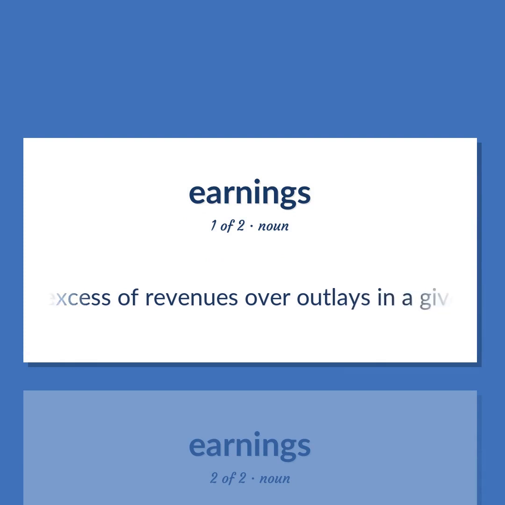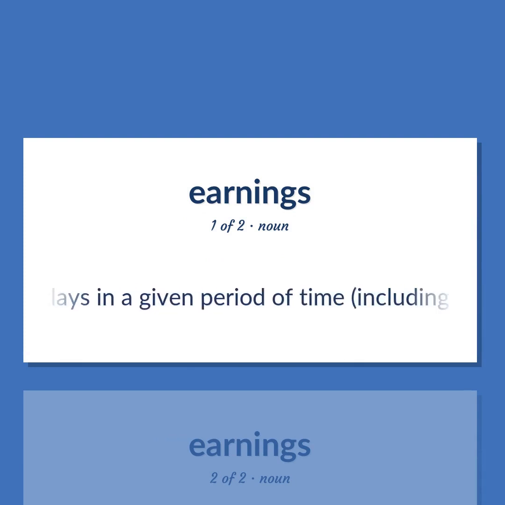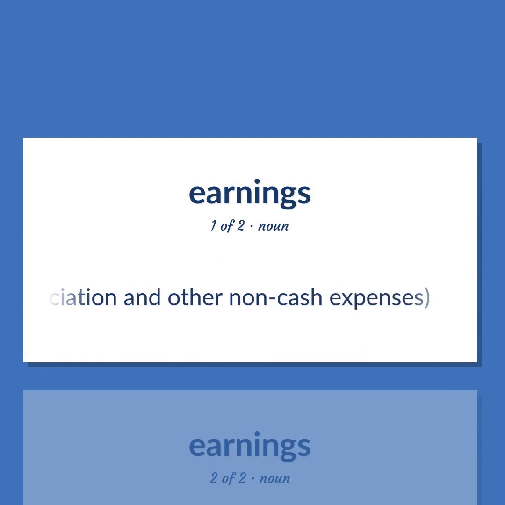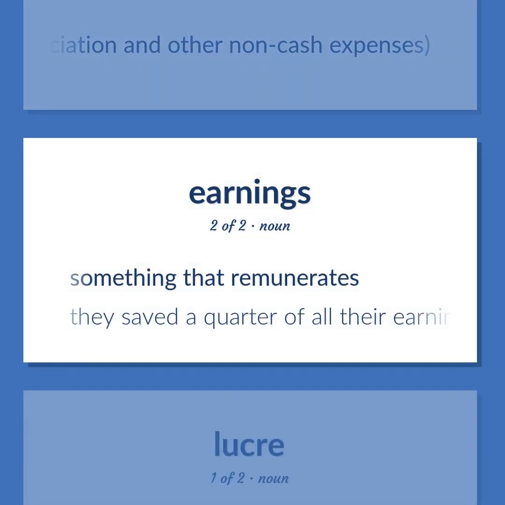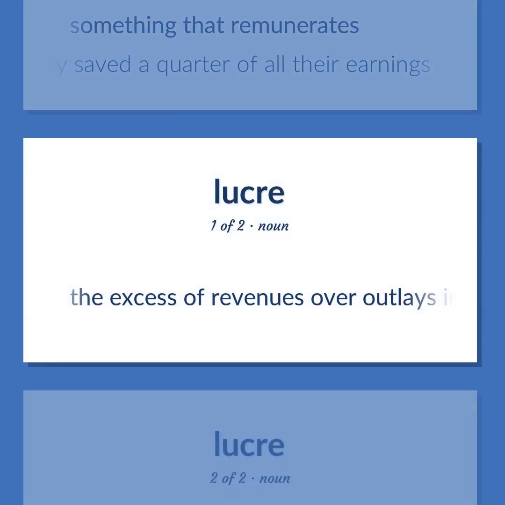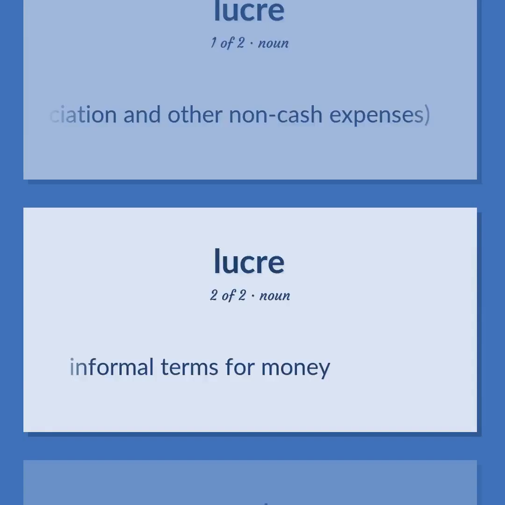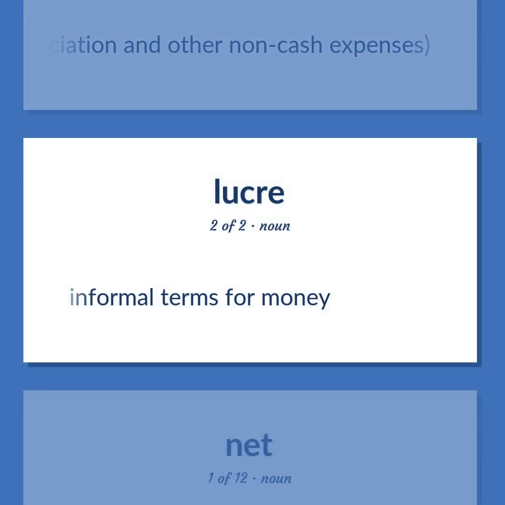The excess of revenues over outlays in a given period of time, including depreciation and other non-cash expenses. Something that remunerates. They saved a quarter of all their earnings. Informal terms for money.